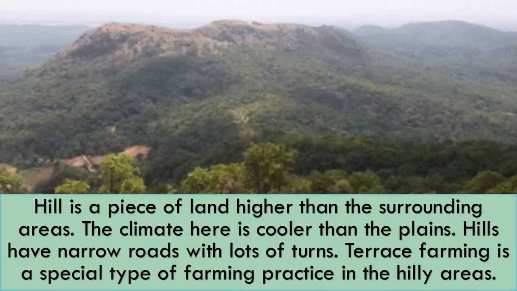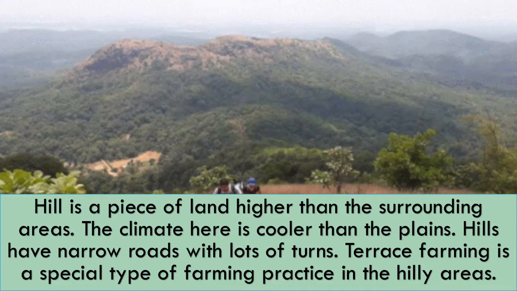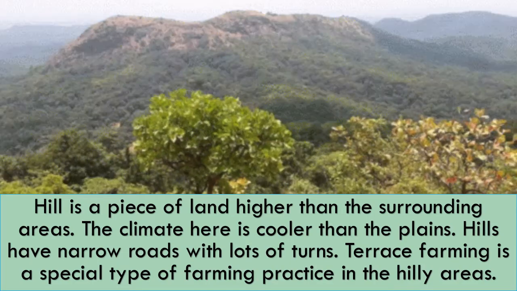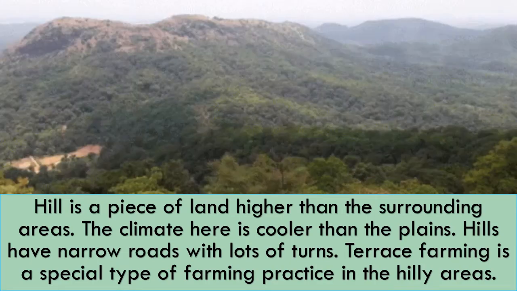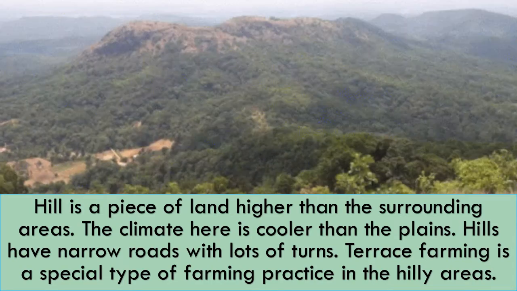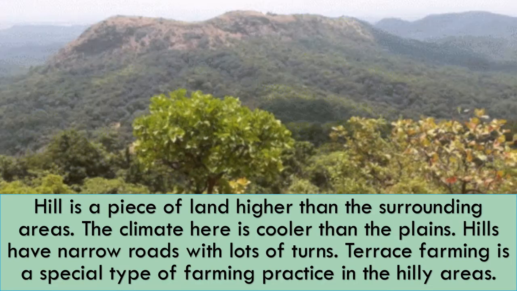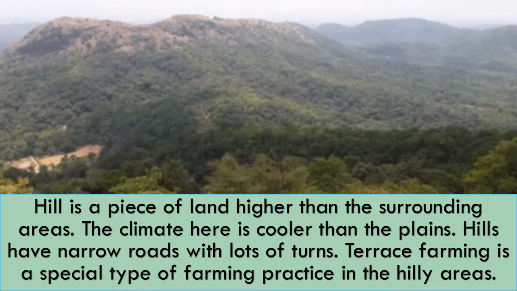For example, Darjeeling and Shimla are some examples of hill stations. Children, in hills it is not easy to farm. That is why farmers do terrace farming in the hilly areas.